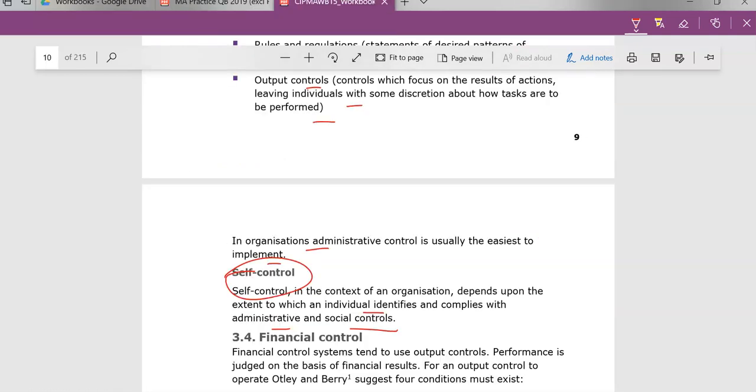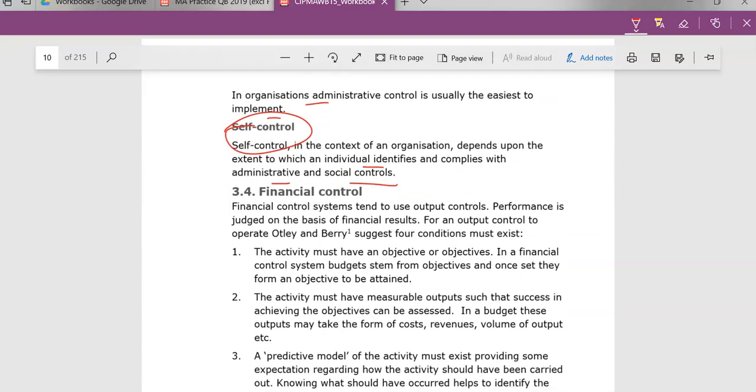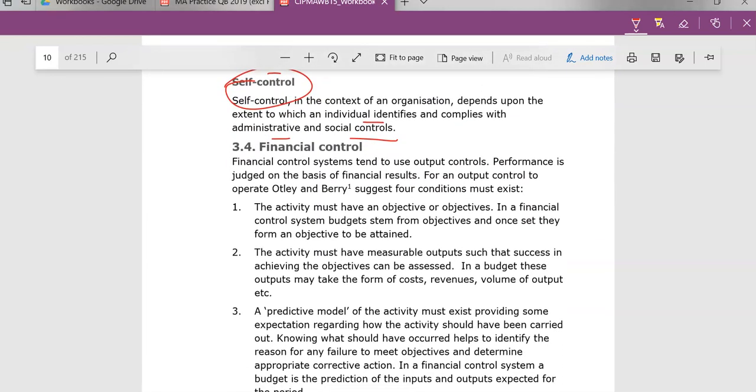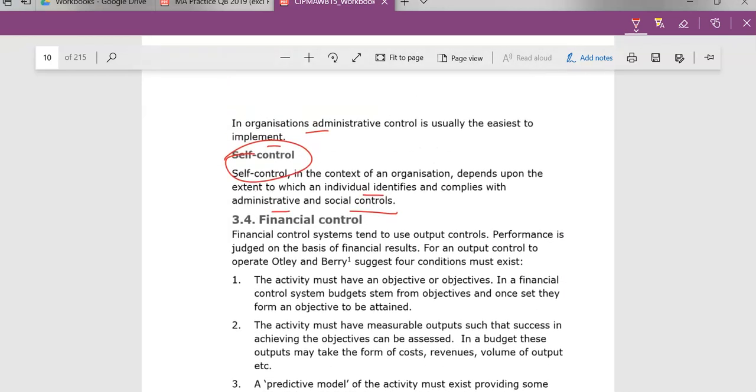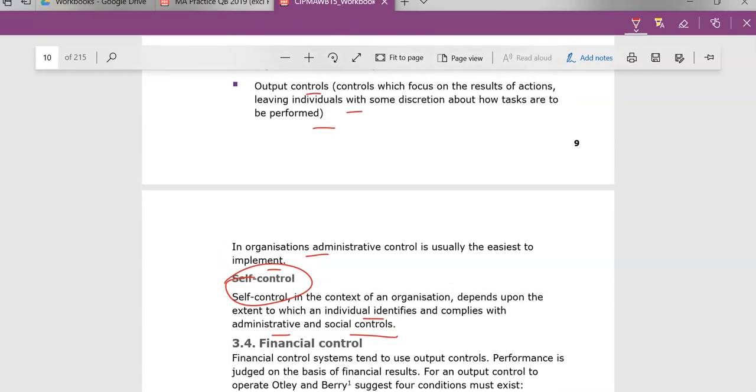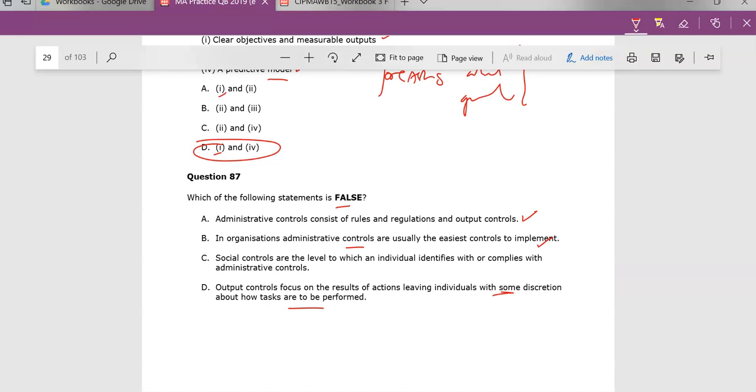Individuals still have to actually do the thing, but that's what output controls are fundamentally. The controls are in place. Whether or not people follow them, people can choose how they follow. So that's correct.